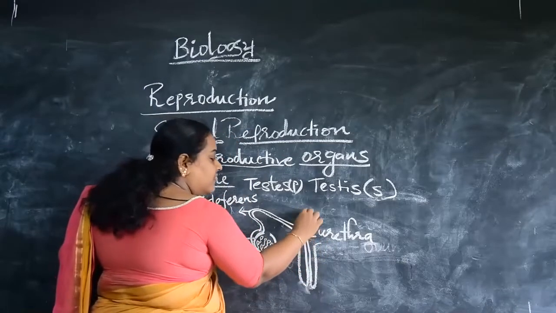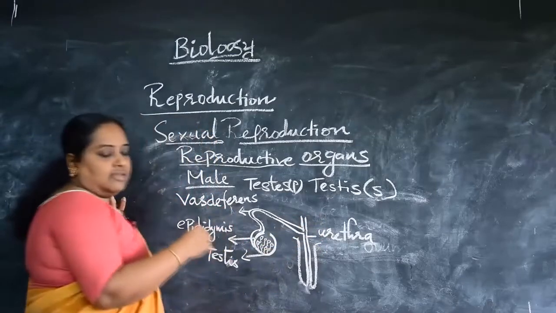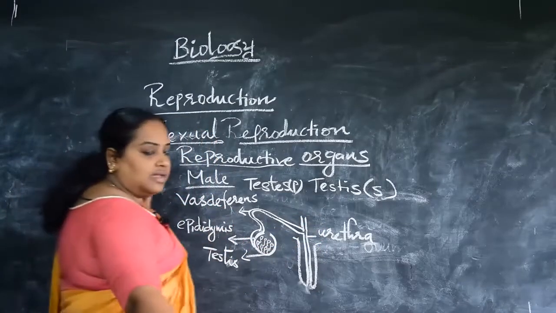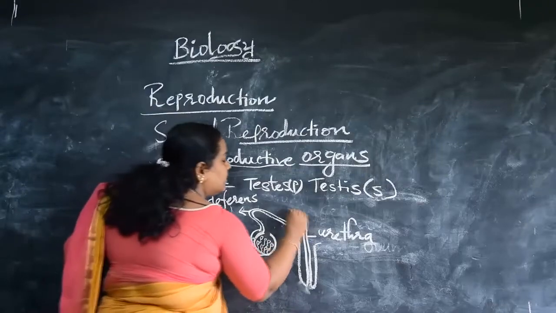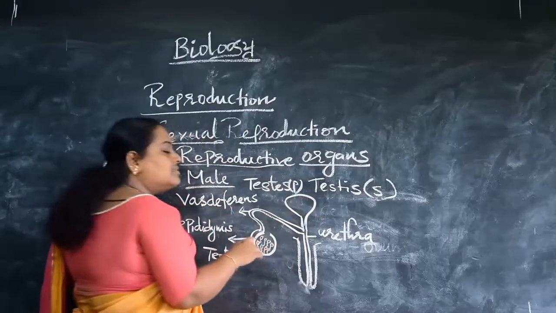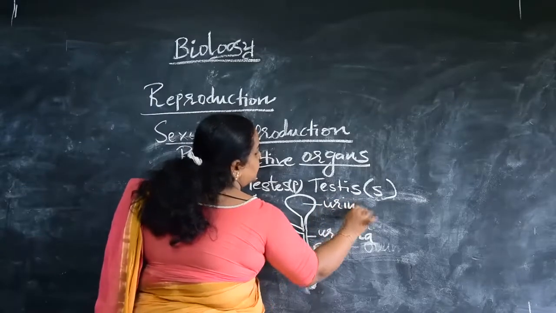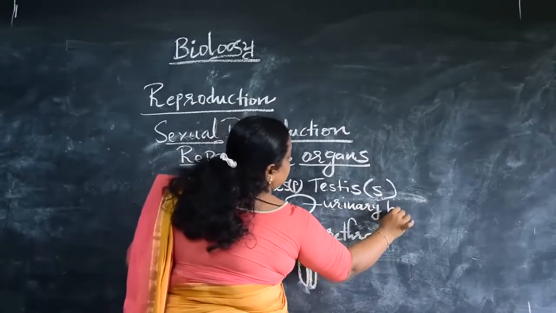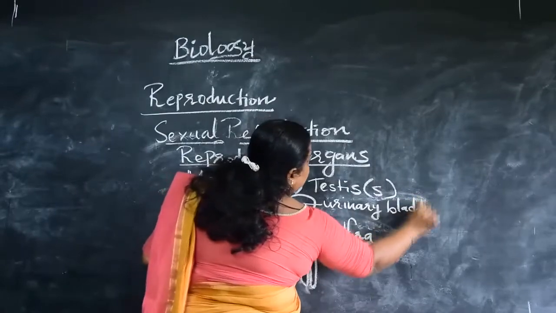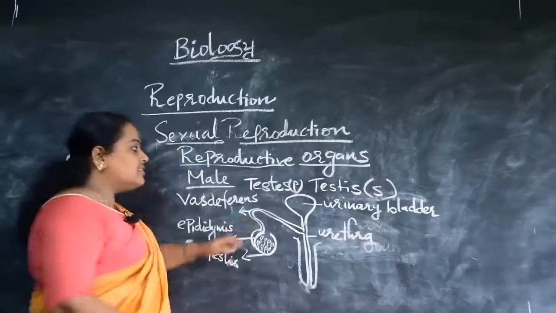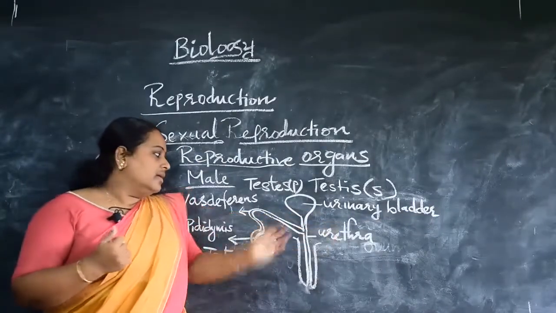And actually, from where is this urethra extending? It is extending from the urinary bladder. The urethra is extending from the urinary bladder, right?